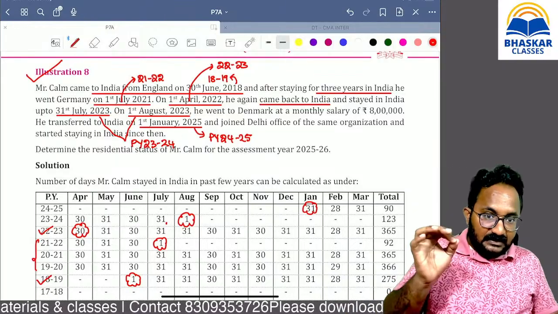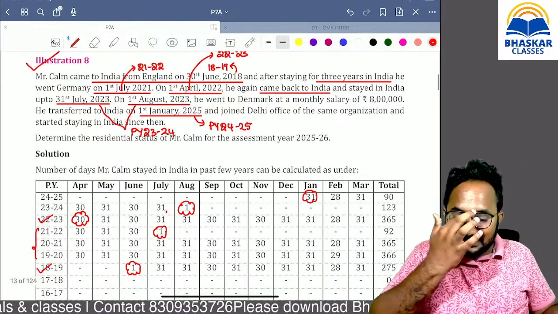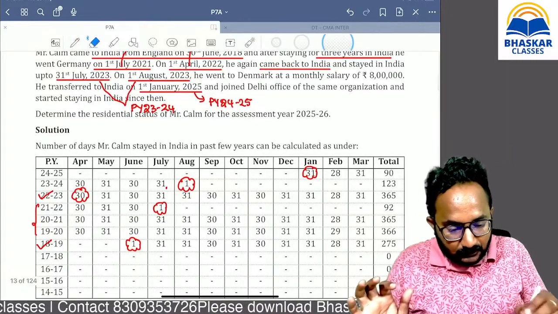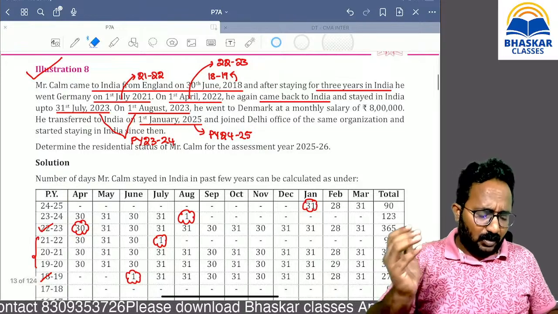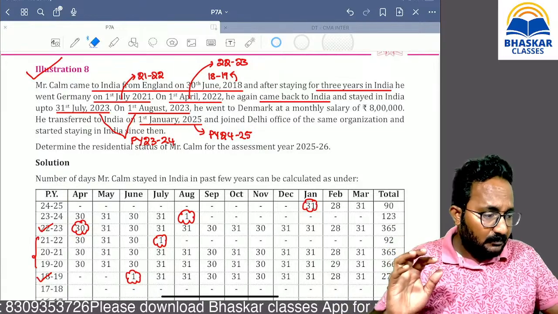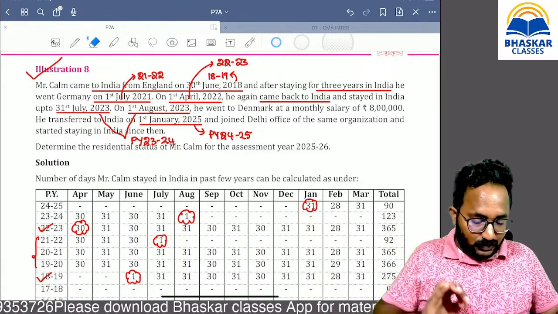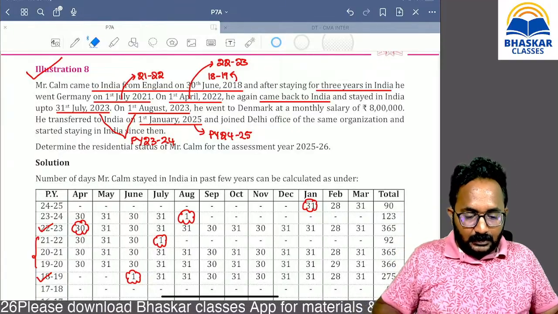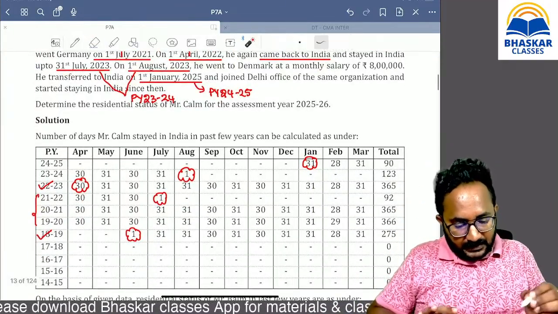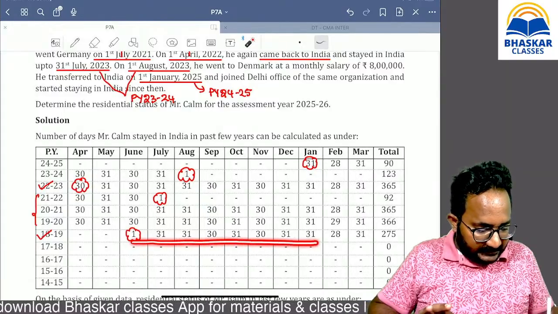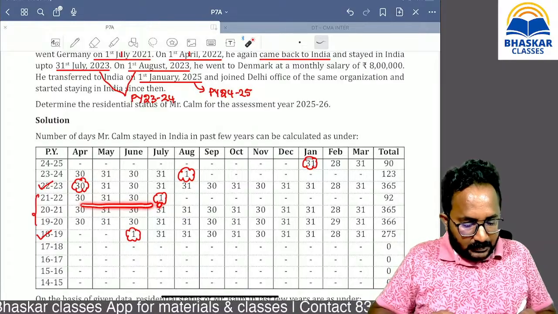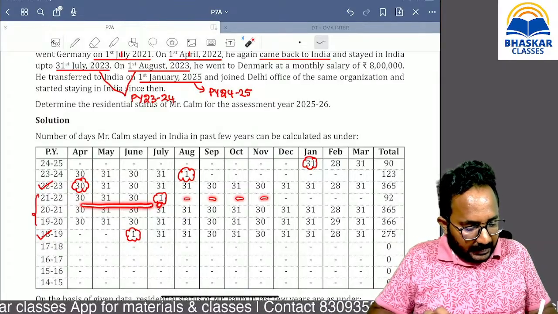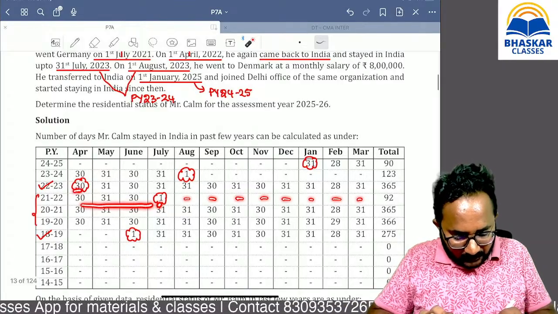Sir, in this problem you have to construct the data, otherwise you will not be able to do the problem. Whether it is given in the exam or not is not an issue, but you have to practice this question definitely. First he comes to India and stays up to what date; that's what you have to fill. Again he left, and again he comes to India on this day.